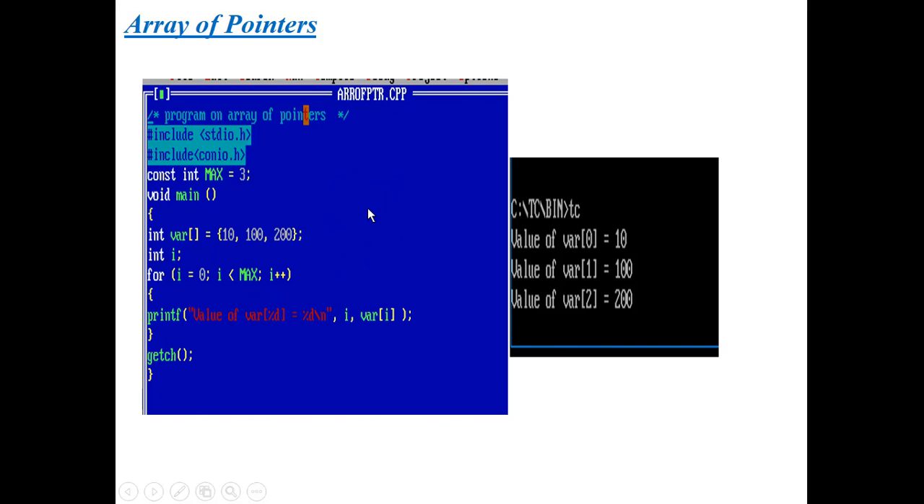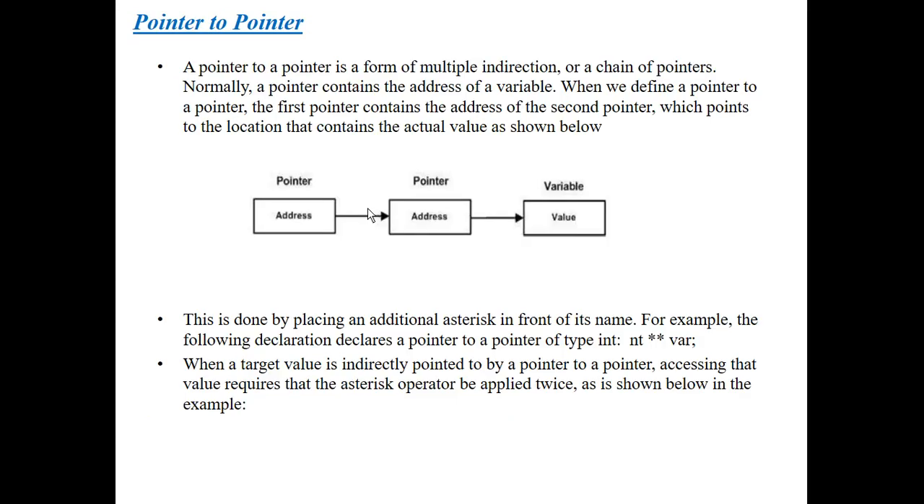Next concept, pointer to pointer. What is meant by pointer to pointer? A pointer to a pointer is a form of multiple indirection, that means a chain of pointers. A pointer contains the address of a variable. When we define a pointer to a pointer, the first pointer contains the address of the second pointer.